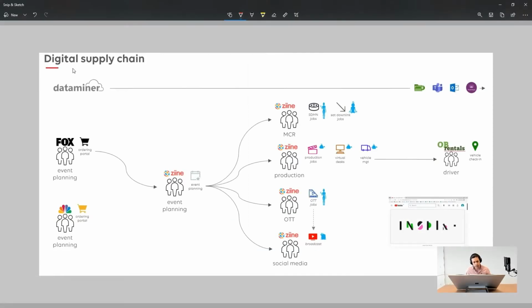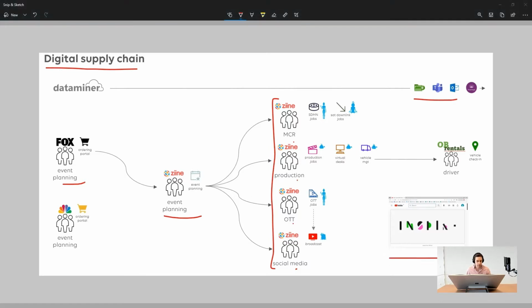This is the overview of a digital supply chain use case where a customer can purchase services from a fictitious service provider, the Ziine organization, through their own tailored customer portals. The event is immediately received by the Ziine event planning team, which approves the event after due checks. The event is then passed on to other teams in the same organization, like MCR, production, OTT team to manage channel distribution, and social media team too if necessary. We'll also look into some collaboration tools, and the end goal is to stream a live feed transcoded in AWS and get it out on Media Package and YouTube.